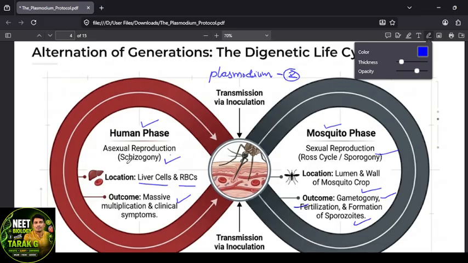In the liver cell and RBC it is happening within the cell, that's why it is called the intracellular phase. But in the mosquito it is outside the cell, that's why it is called extracellular. So the extracellular mode you find in the mosquito, and the intracellular mode you find in the human phase, right?